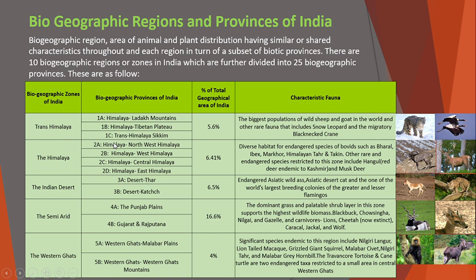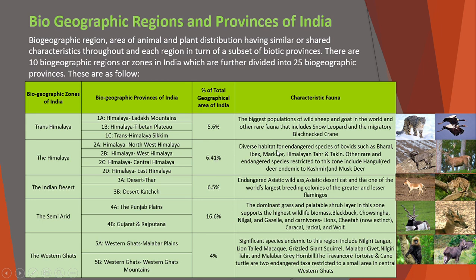The Himalaya, in Himalaya there are 4 biogeographic provinces. These are Northwest Himalaya, West Himalaya, Central Himalaya, and the East Himalaya. That contributes 6.4% of the total geographical area of India.